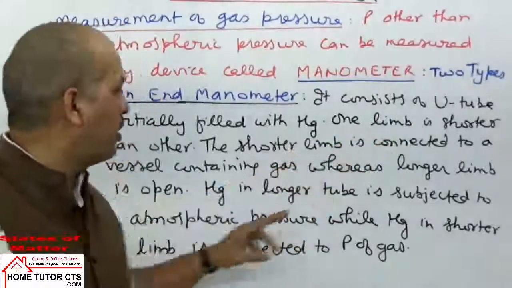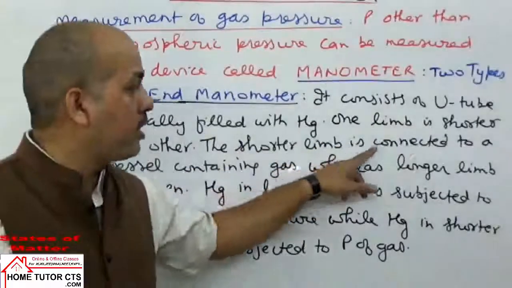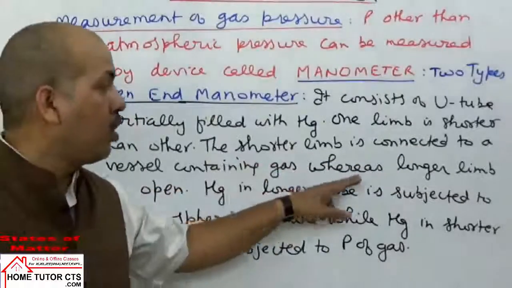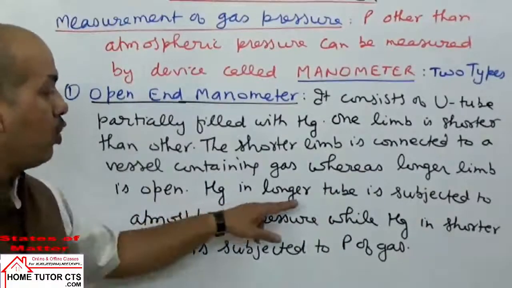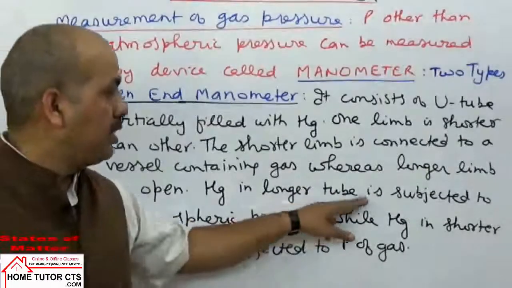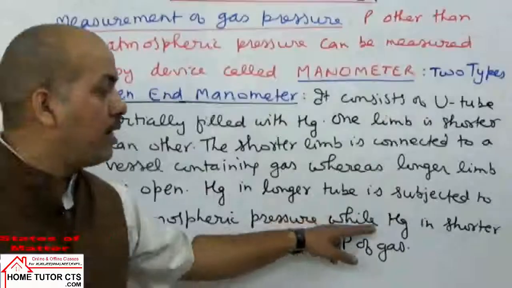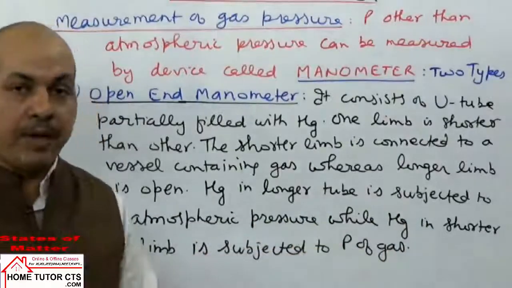One limb is shorter than the other. The shorter limb is connected to a vessel containing the gas, whereas the longer limb is open. Mercury in the longer limb or longer tube is subjected to atmospheric pressure, while mercury in the shorter tube or limb is subjected to the pressure of the gas.